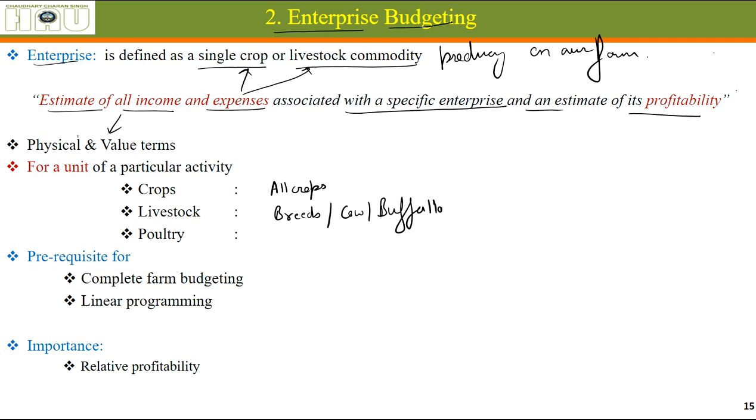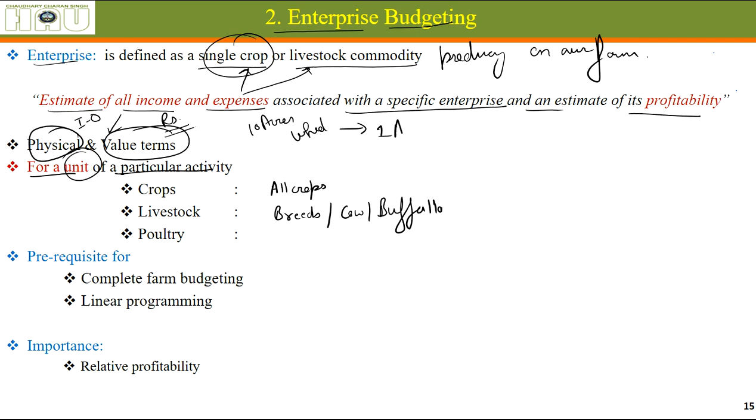Herein we will have to calculate the physical terms also, that is the input output coefficients, how much output we are going to get by putting the different quantities of input, and in value terms, in rupee terms also. It is done for a unit of a particular activity, per unit. If you are going to cultivate 10 acres of wheat, you just do it for 1 acre and multiply it by 10. You don't need to do it for all the 10 acres.